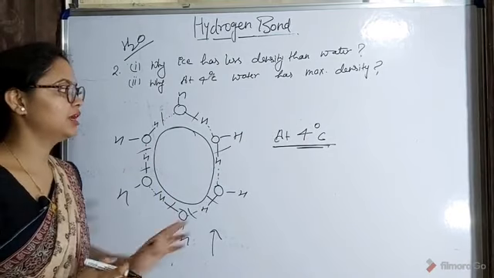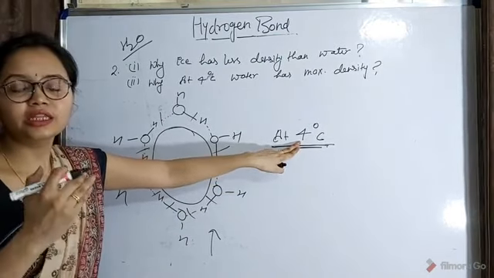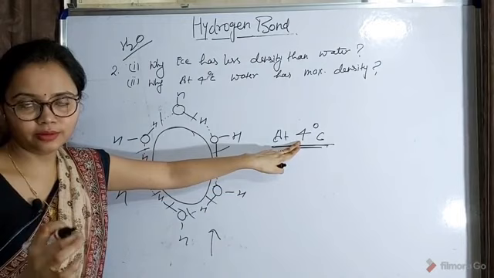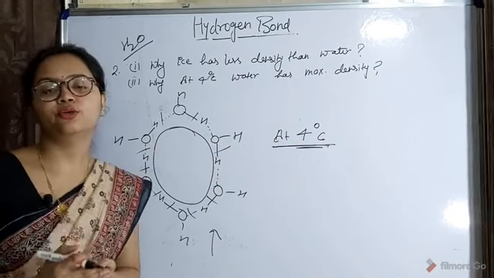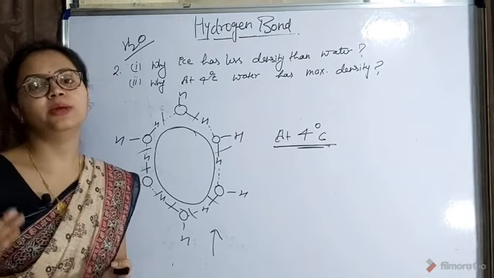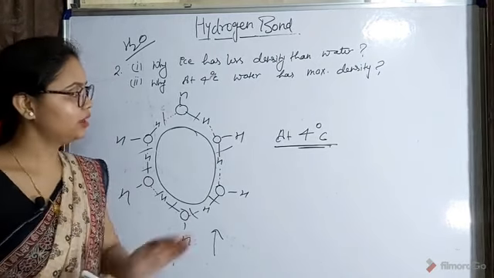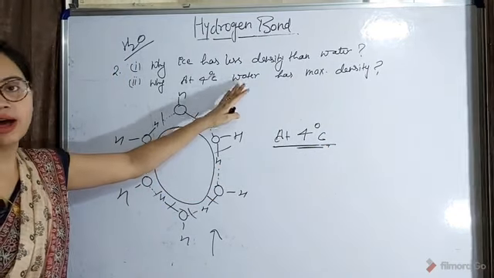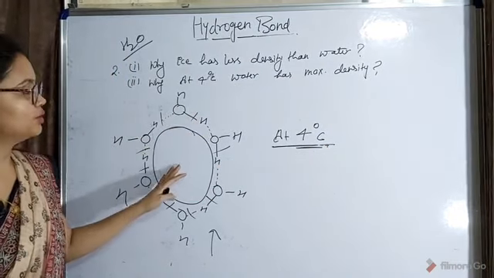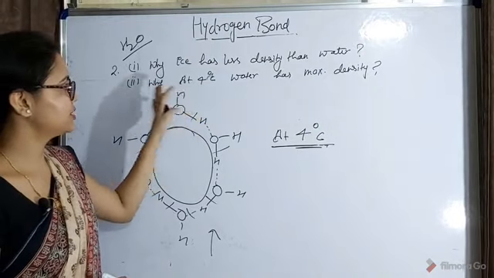So this is the reason that before 4 degrees C, the magnitude of bond breakage is higher, and after 4 degrees C, the magnitude of the kinetic energy of the molecules is higher. Because of this, we can say that at 4 degrees C, the water molecule has the highest density. So this is the answer to the second question.